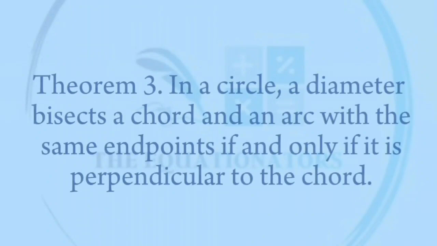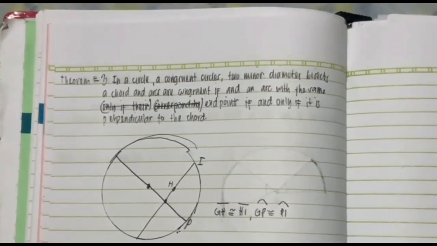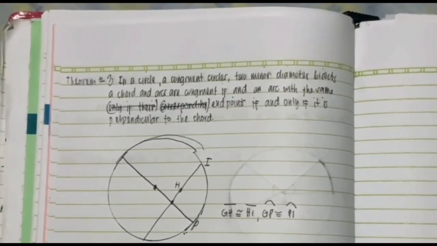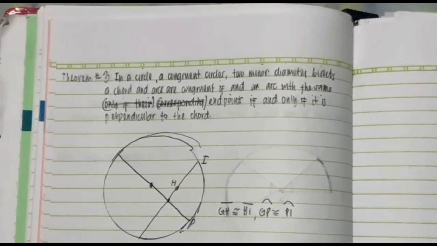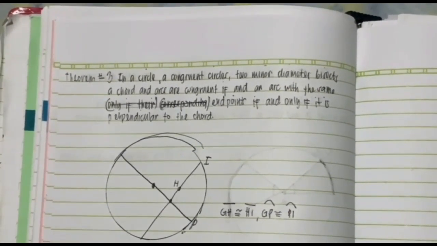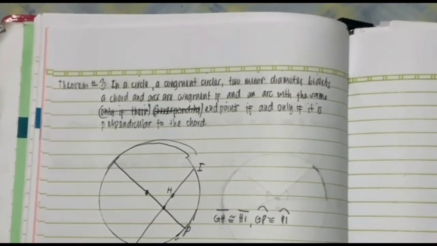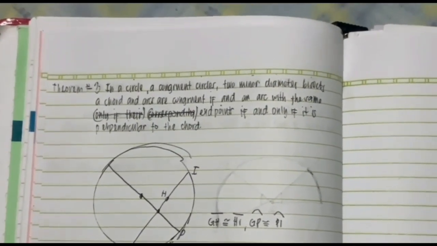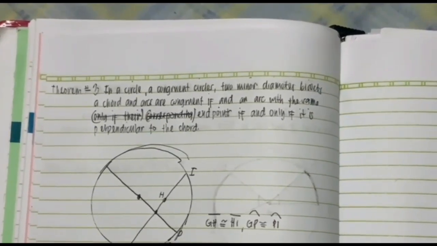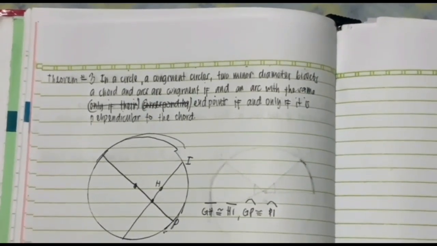Theorem number 3. In a circle, a diameter bisects a chord and the arc with the same endpoints if and only if it is perpendicular to the chord.